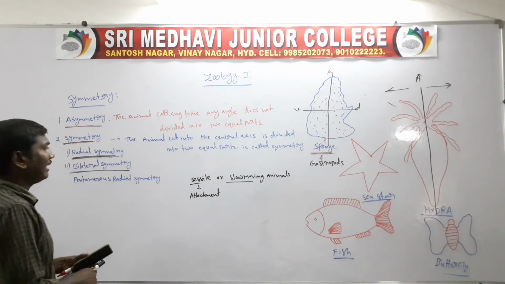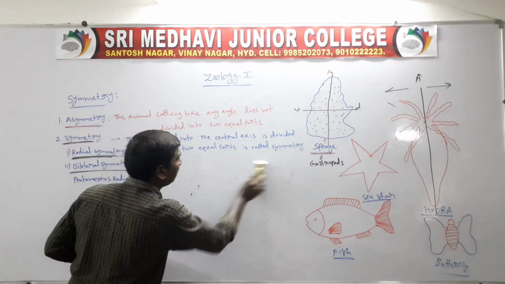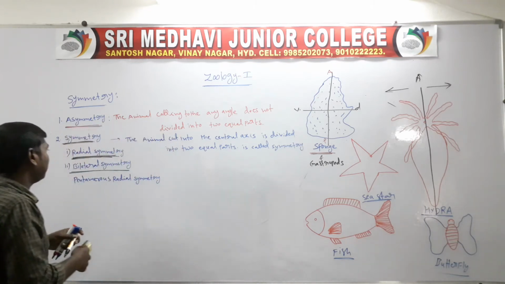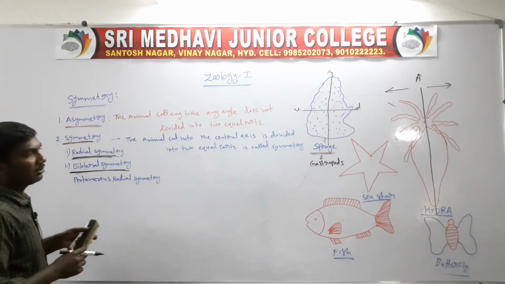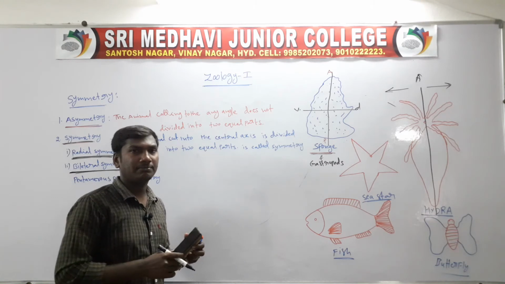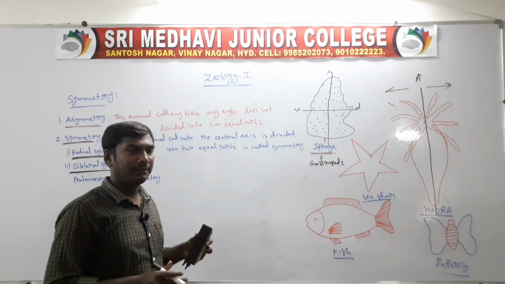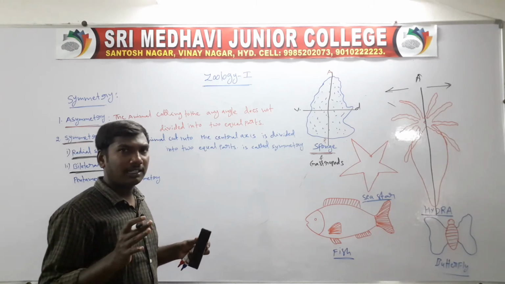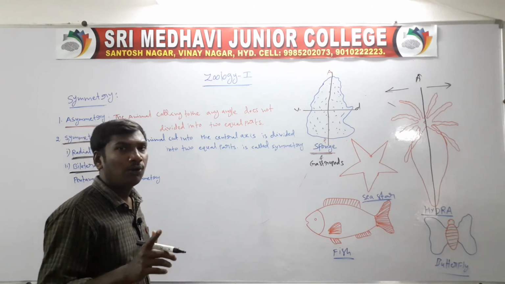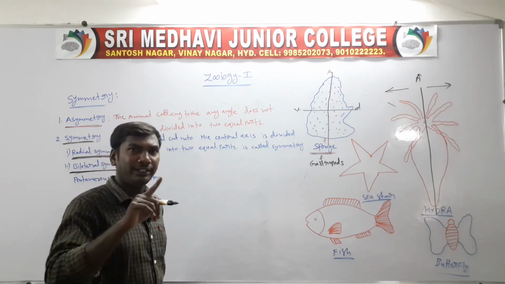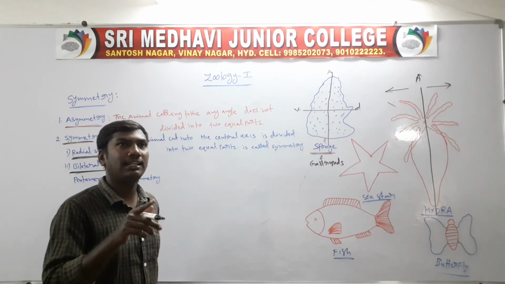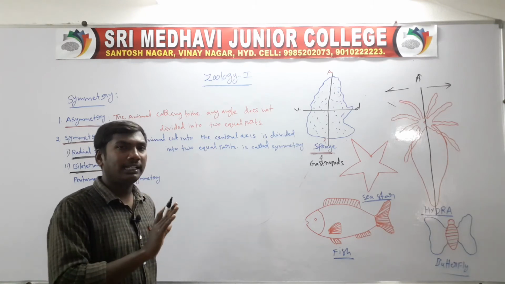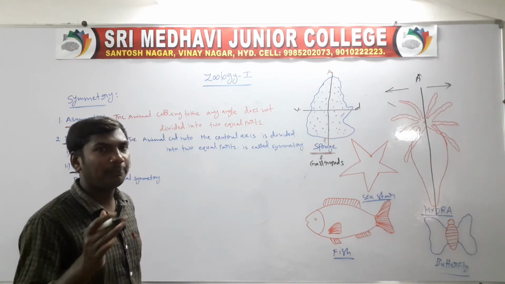Next one, bilateral symmetry. Bilateral symmetry is the second type. Bilateral symmetry means the organism, cut through the central axis at only one angle, is divided into two equal parts.